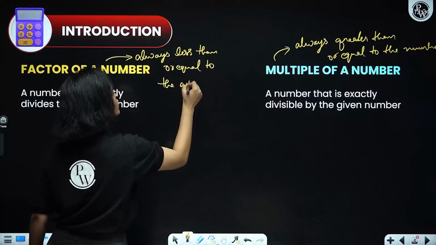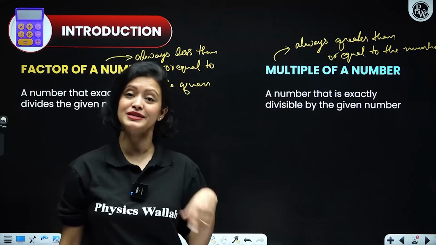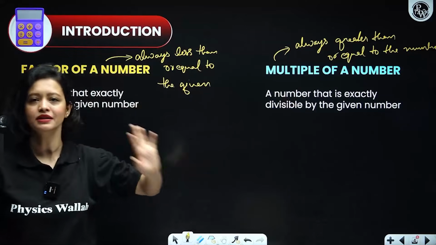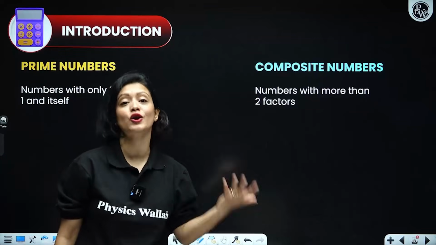Why have I written equal to? Because remember, every number is a factor of itself, every number is a multiple of itself. And that is why we write equal to also. Simple, basic, right? Okay, now let's move on to prime and composite numbers.